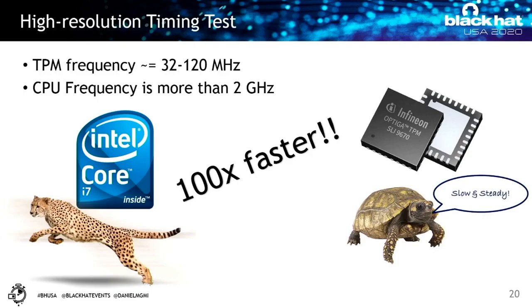So the first thing we wanted to test is the simplest test that's also very practical, a timing test, because if we can recover any key from these devices using a timing attack, it's very valuable, and it's an attack that is not intrusive. It can even maybe be done remotely.